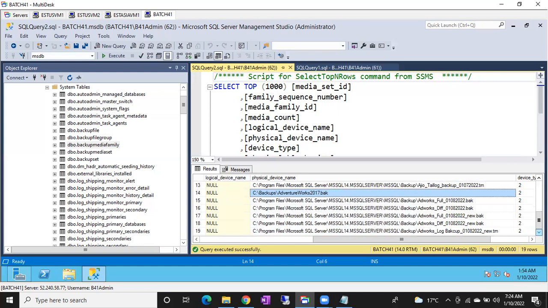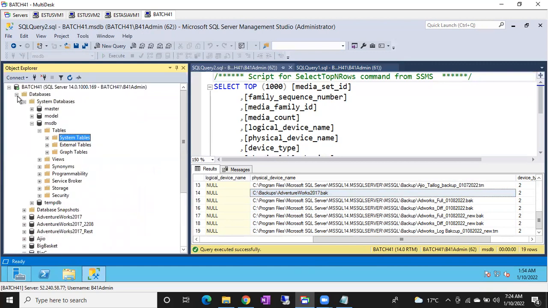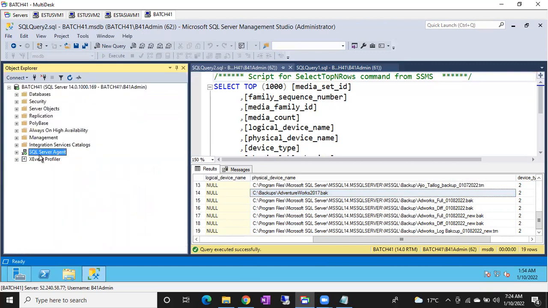Okay, let's jump into another concept, jobs. If you go to the SQL Server agent and expand it, there you can see one folder called jobs. This is the jobs. Here you can create the jobs, guys.